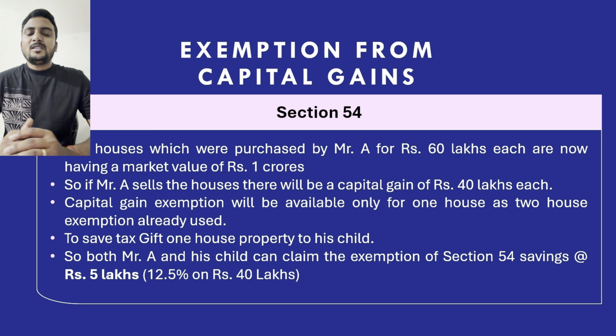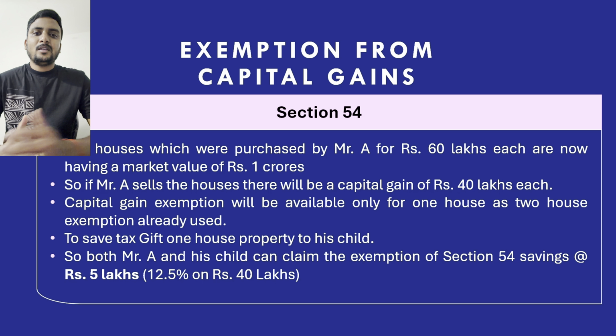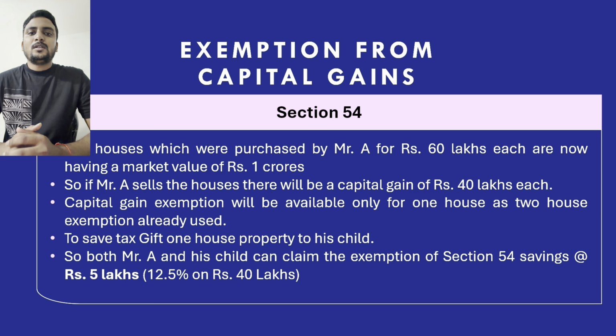Now Mr. A can sell the first house in his name and the second house can be sold by his child. So both Mr. A and his child can claim the exemption of section 54, and they can save the tax on the 40 lakhs, which is around 5 lakh rupees of tax. In this way, Mr. A can save the tax by using section 54 of capital gains.